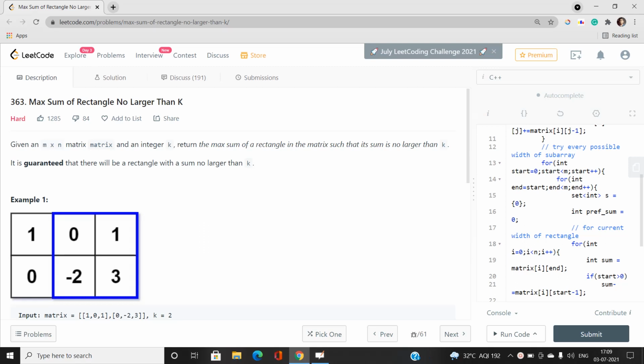Alright guys, welcome to our channel Code with Sunny, and in this video we will be talking about a very interesting problem: maximum sum of rectangle no larger than k.